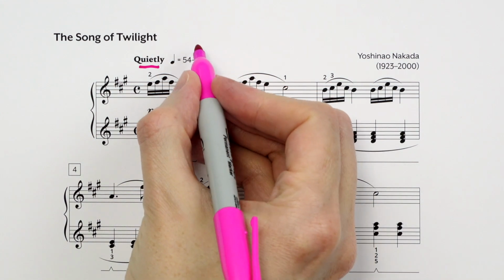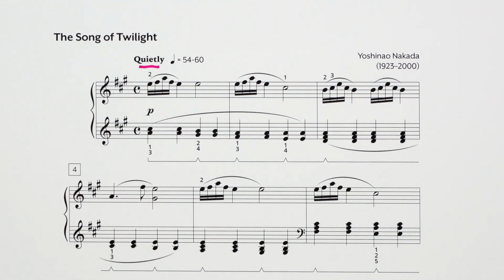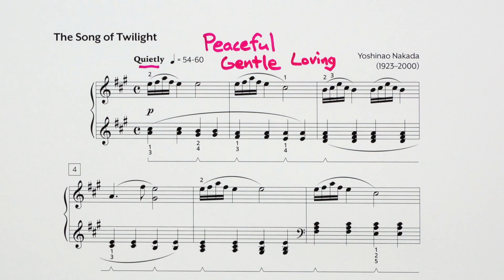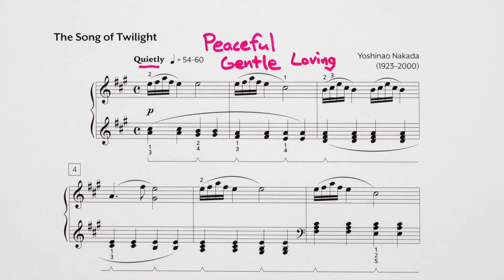I'd like you to pause the video and at the top of your music, write in a few mood or emotion words that come to your mind as you think of this song. Choose 2 or 3, write them down, then press play and I'll share what I come up with. The words I came up with were peaceful, gentle, and loving. Now, you might have come up with different words, and that's totally fine. Being an artist is making some choices about what this piece means to you.